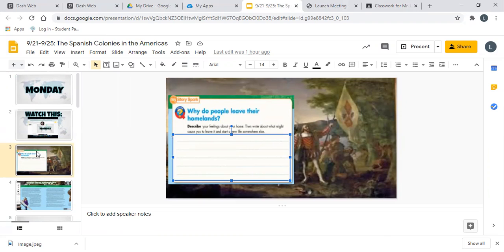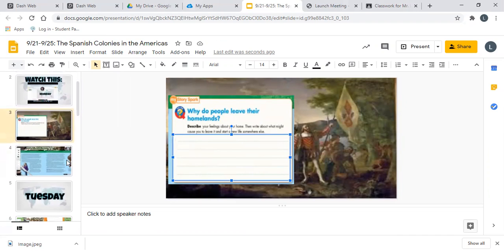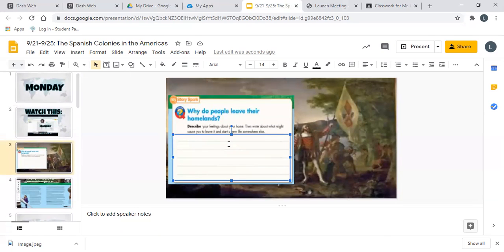As you can see, all you need to do is click on the text box for this slide and you'll have the chance to directly write in there. Every student has a copy of this presentation, so at the end, when you have finished everything, you will turn it in all together at the end of the week, after you have saved all your documentation.